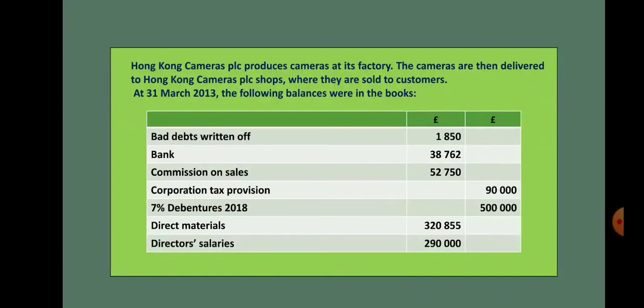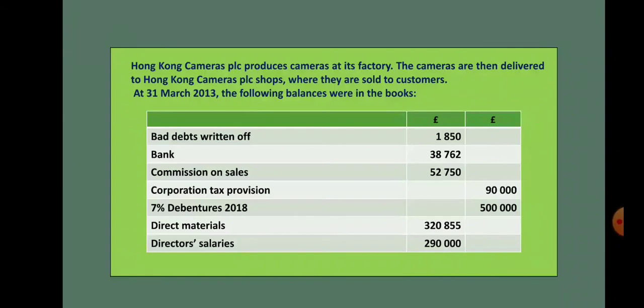The next is corporation tax provision. It is a tax on profits, but we need to make a provision because the right amount can be identified only at the end of the year after knowing the profits. And this tax provision should be separately shown in the statement.